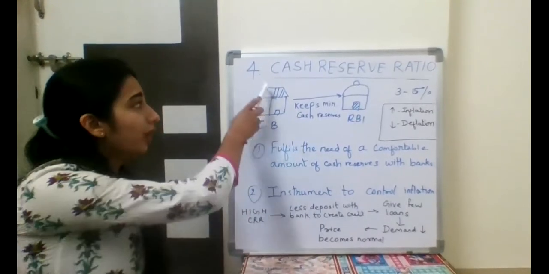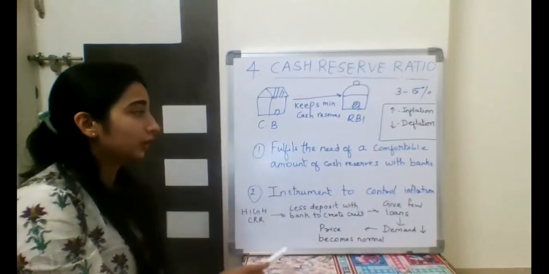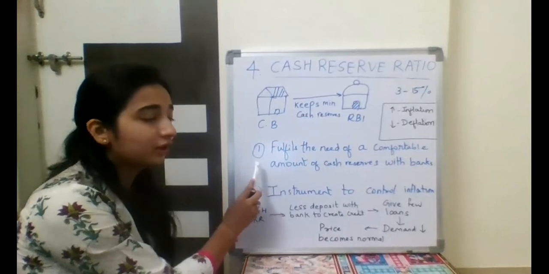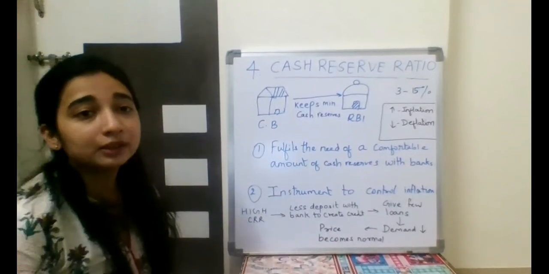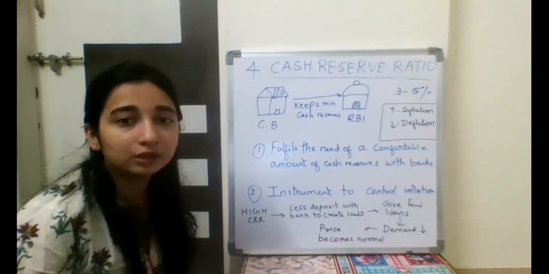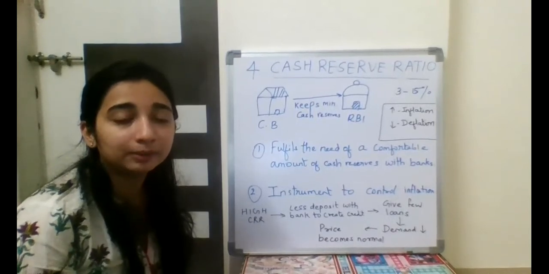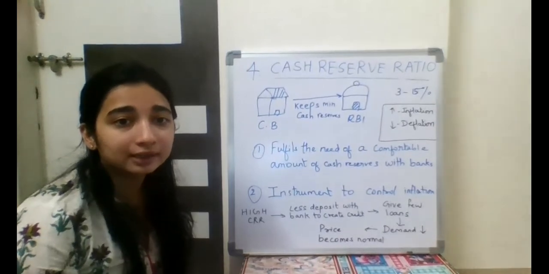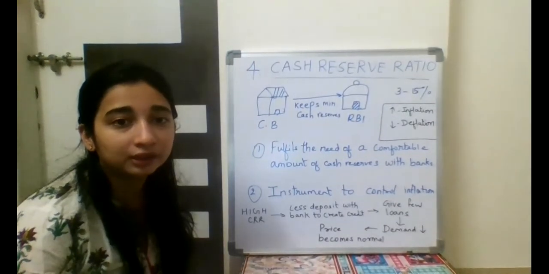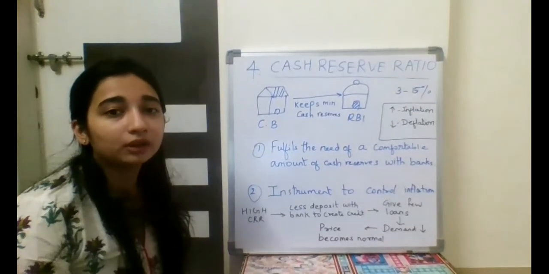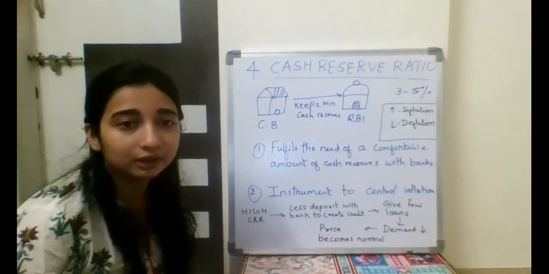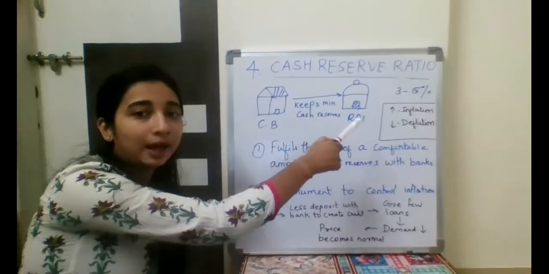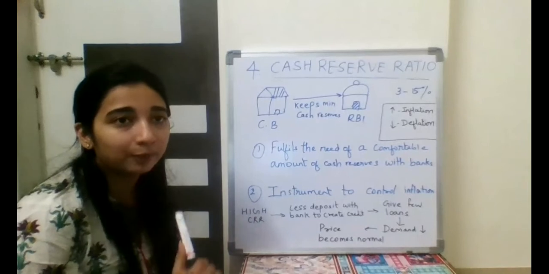Okay, now what is the function of CRR, or the cash reserve ratio? First, it fulfills the need of a comfortable amount of cash reserves with banks. What happens when many big customers of the bank start withdrawing money immediately? In this case, the banks will need to get some cash, because banks would have already lent out that amount of money. So how will the banks get this money? The banks will get this money from the reserves that they've kept with the RBI. It is their reserves. They have kept it safe.